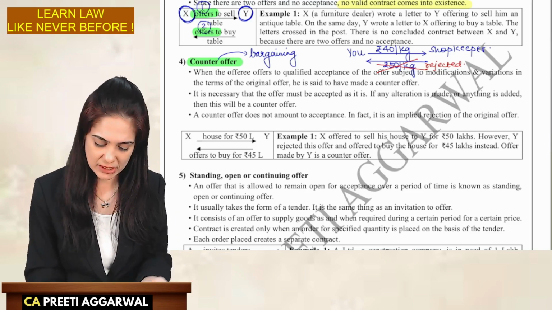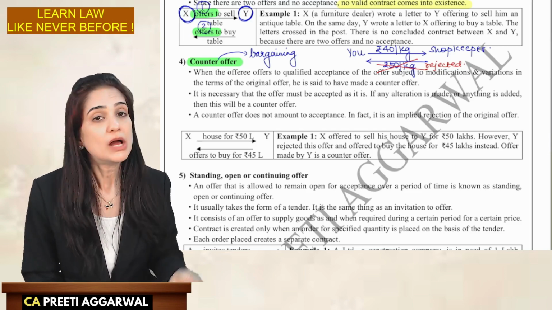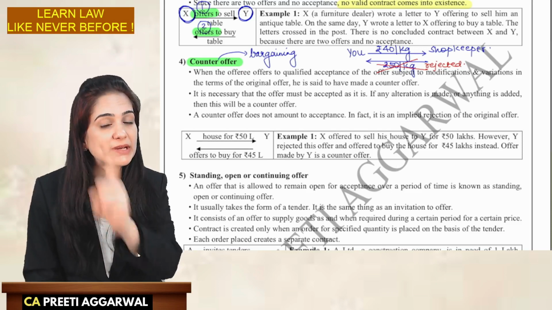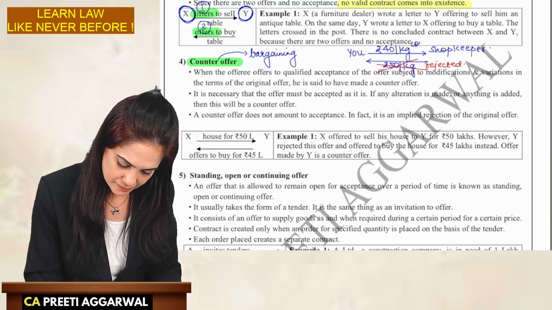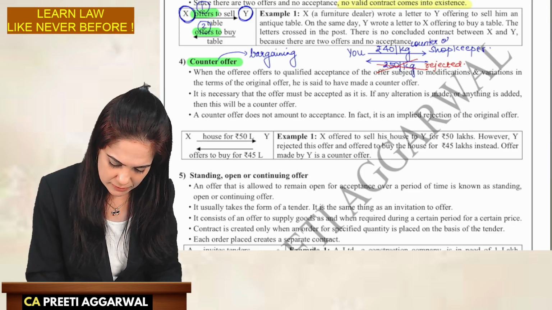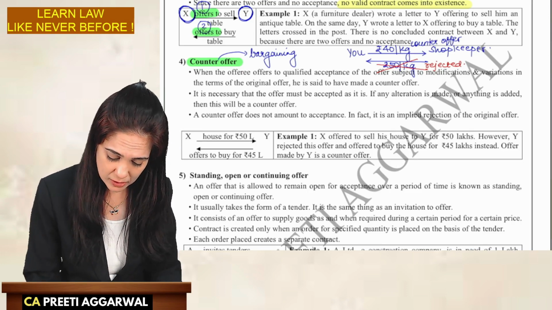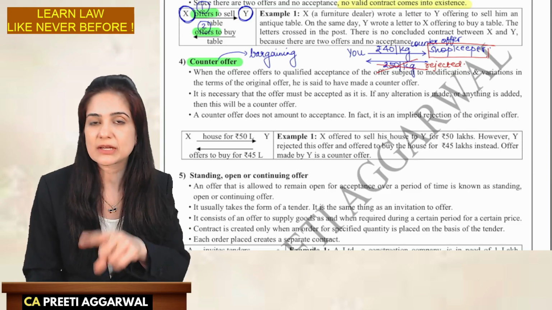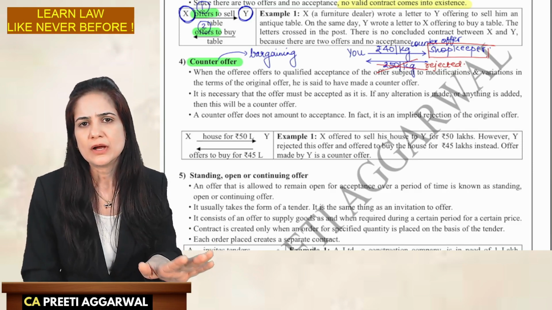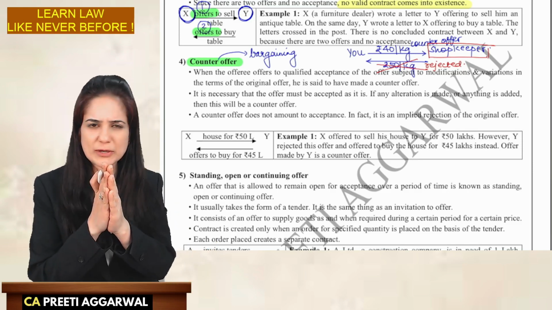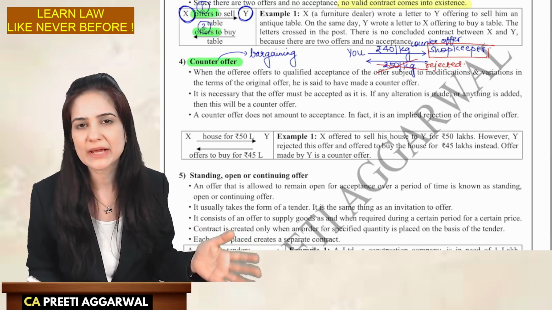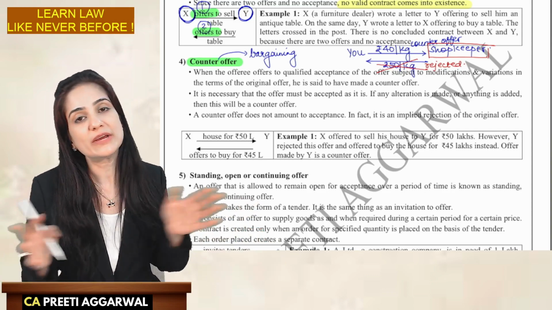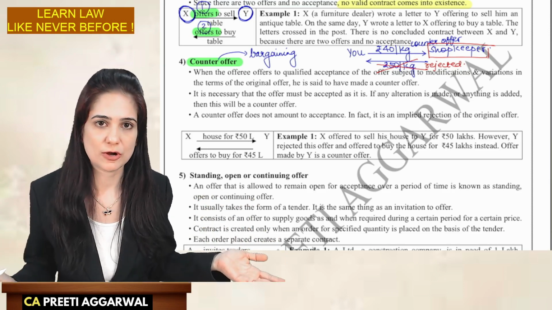This is nothing but a counter offer. Counter offer does not amount to acceptance, it's a new offer altogether. Now, it is open to the shopkeeper whether he wants to sell the tomatoes at 40 rupees or not. So he may say, no, no, no, sir, I will not be able to give. Offer rejected. Or he may say that, all right, sir, you take it, offer accepted. Only when it is accepted, it will be a valid contract.